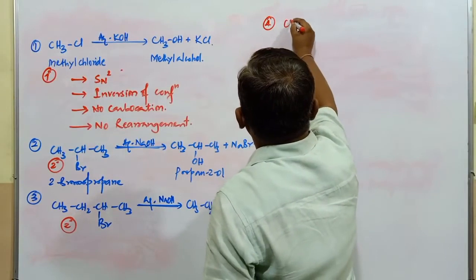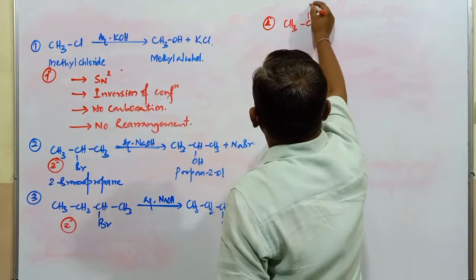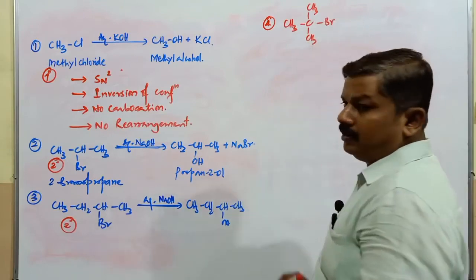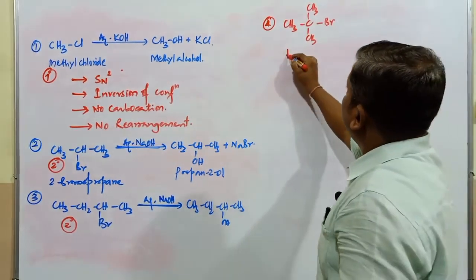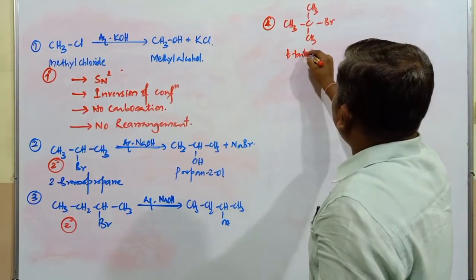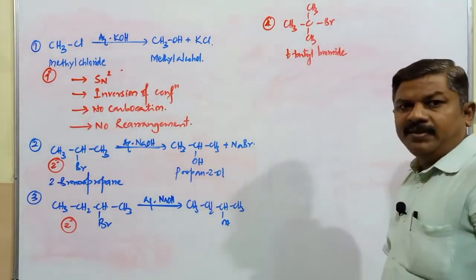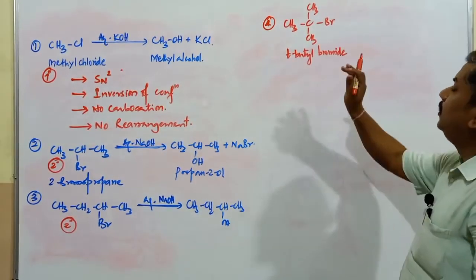Fourth example, if I consider (CH3)3CBr, tertiary butyl bromide, what is the IUPAC name of this compound? Already we have discussed, 2-bromo-2-methylpropane.